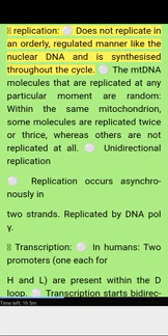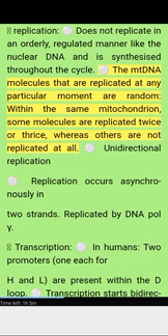Replication. mtDNA does not replicate in an orderly, regulated manner like the nuclear DNA and is synthesized throughout the cell cycle. The mtDNA molecules that are replicated at any particular moment are random, within the same mitochondrion. Some molecules are replicated twice or thrice, whereas others are not replicated at all. Replication is unidirectional and occurs asynchronously in the 2 strands, replicated by DNA polymerase gamma.